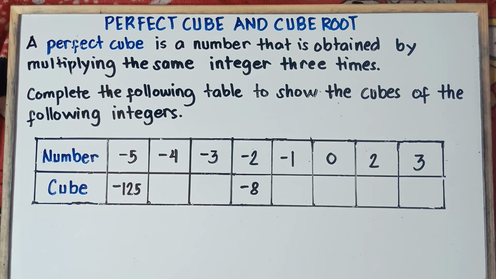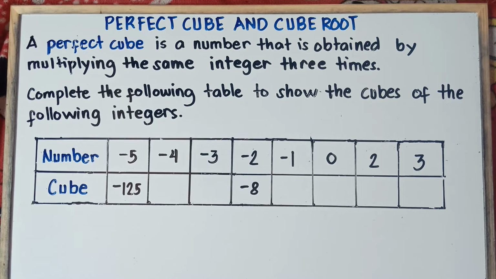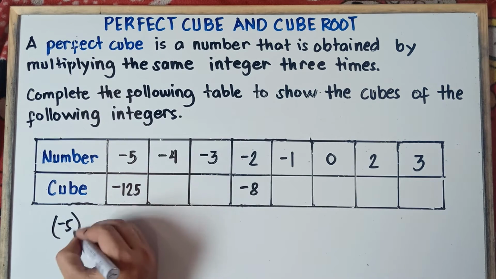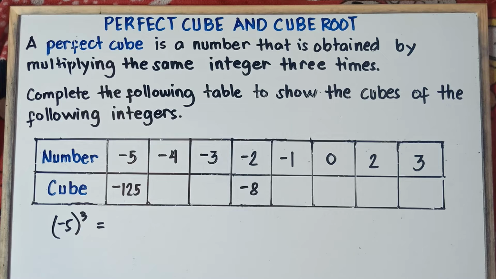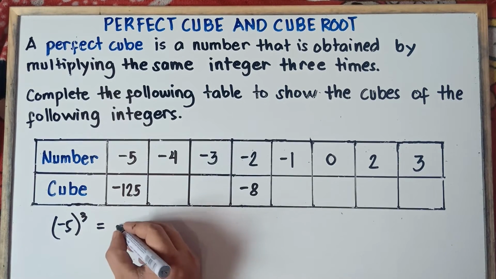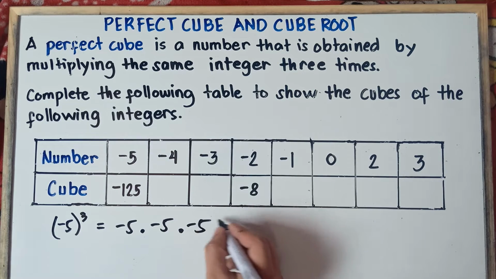Alright, so that's it for the perfect cube. So let's answer this one. Number and then cube. For negative 5, the answer there is negative 125. And for negative 4, we try to find the answer. So once again, class, for negative 5, the answer is negative 125. Because that would be negative 5, then cube. So negative 5 cube means that you multiply this negative 5 by itself 3 times. So this will be negative 5 times negative 5 times negative 5.